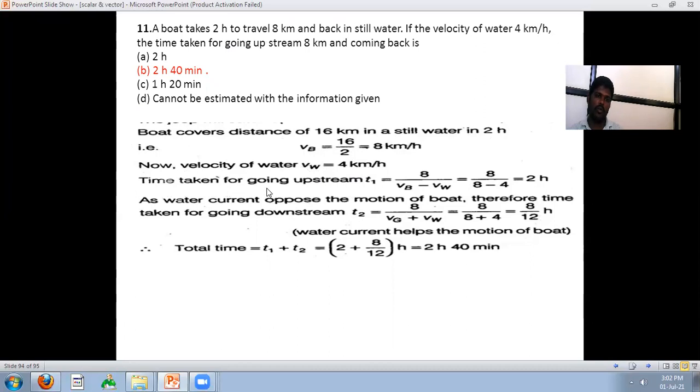The time taken for going upstream, T1, is equal to 8 upon VB minus VW. VB means the velocity of the boat and VW means the velocity of water. That is 8 upon 8 minus 4, that is 2 hours. As the water current opposes the motion of the boat, the time taken for going downstream, T2, is equal to 8 upon VB plus VW. VB is 8 and VW is 4, that is 8 upon 12 hour. Here the water current helps the motion of the boat.